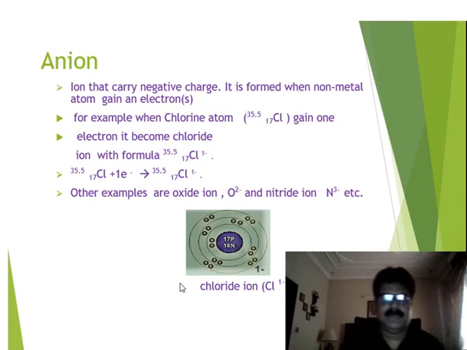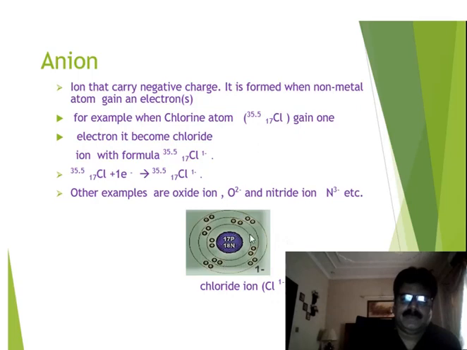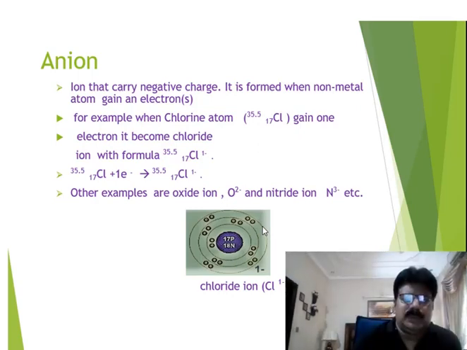If we see the structure of the ion of chlorine, you see it has three shells. Before it gained one electron, it had only seven electrons in the outer shell. But here, as it is an anion, it has gained one electron. Due to the addition of an extra electron in the outer shell, the attraction of the nucleus on the outer shell electrons decreases.